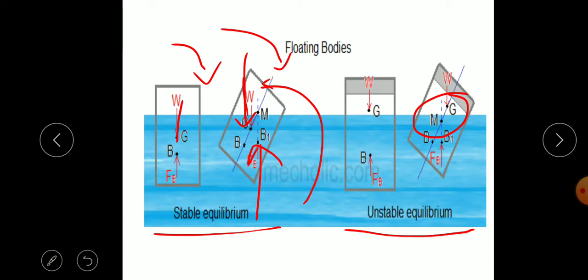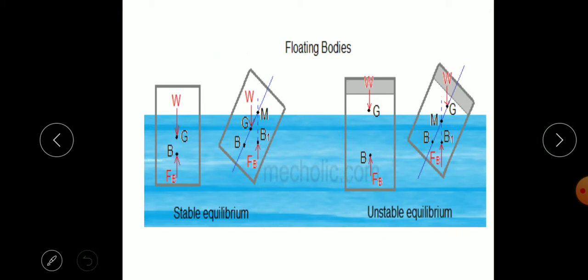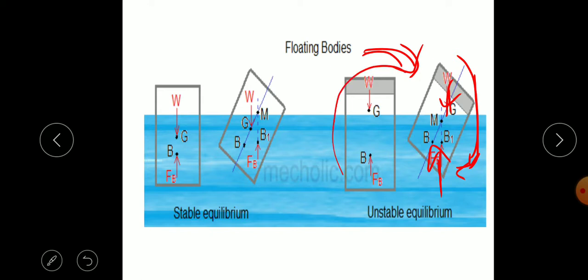But in the second case, unstable equilibrium, you can see when the object is tilted in this direction, the couple due to the weight and force of buoyancy at B1 is again in the clockwise direction. If the tilt is clockwise, the couple due to the weight and force of buoyancy will also be in the clockwise direction. So the object will not return to the original position. That is called unstable equilibrium.